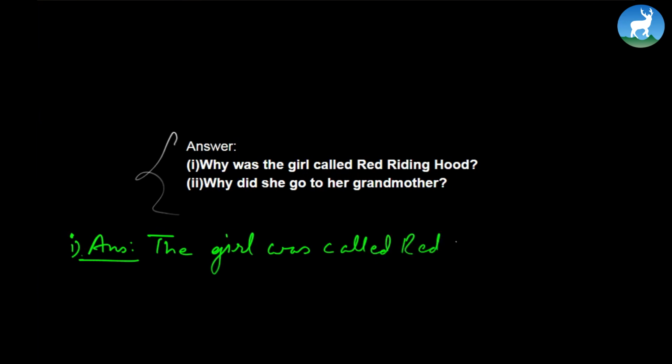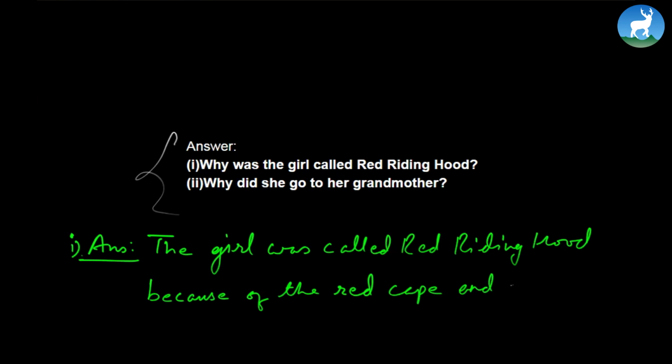Look at this answer now. Why was the girl called Red Riding Hood? Why did she go to her grandmother? To answer this question, you go to the first paragraph. Answer 1: the girl was called Red Riding Hood because of the red cape and hood she always wore. Simple answer.